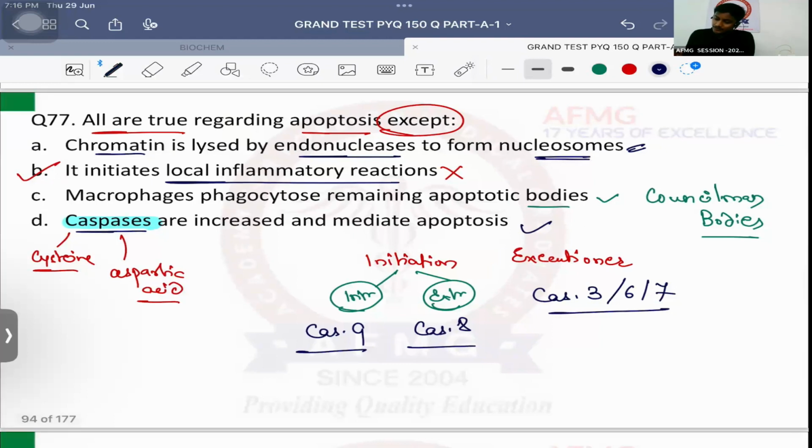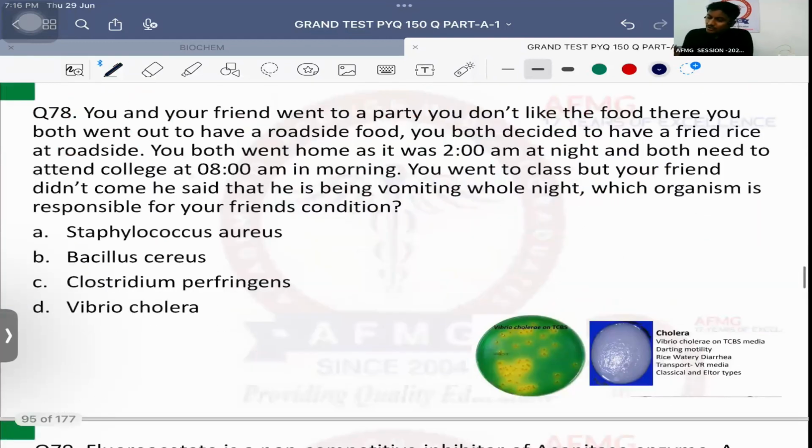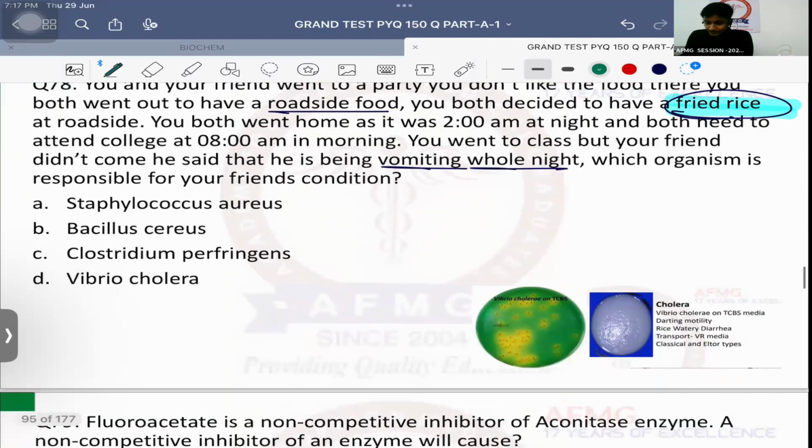That's important. So, question number 78. You and your friend went to a party. You don't like the food there. You both went out to have a roadside food. You both have decided to have fried rice. Fried rice at roadside. You both went home as it was 2 a.m. that night and both need to attend college at 8 a.m. in the morning. You went to class, but your friend didn't come. He said that he's been vomiting whole night. Which organism is responsible for your friend's condition?